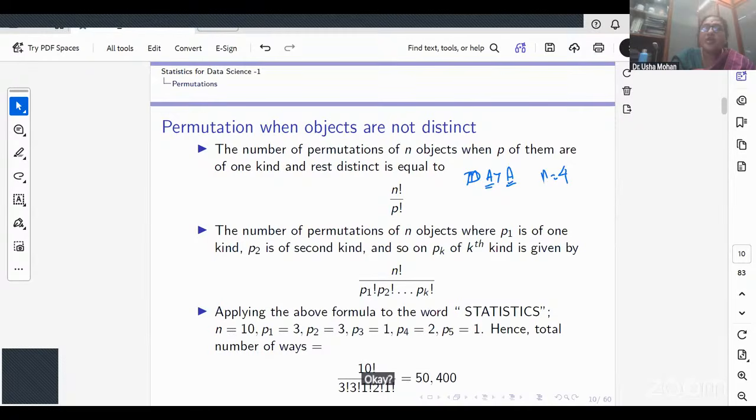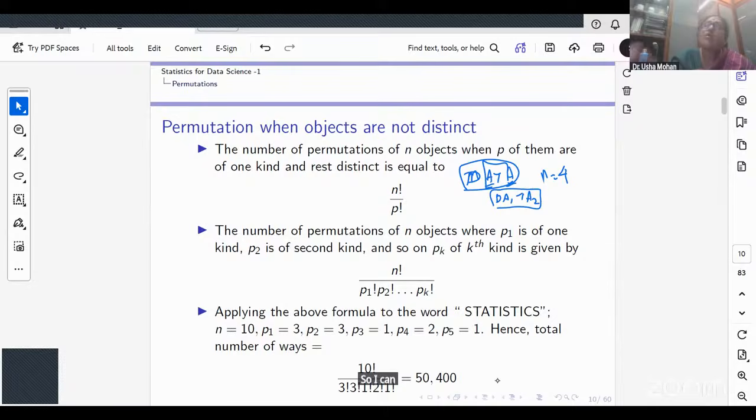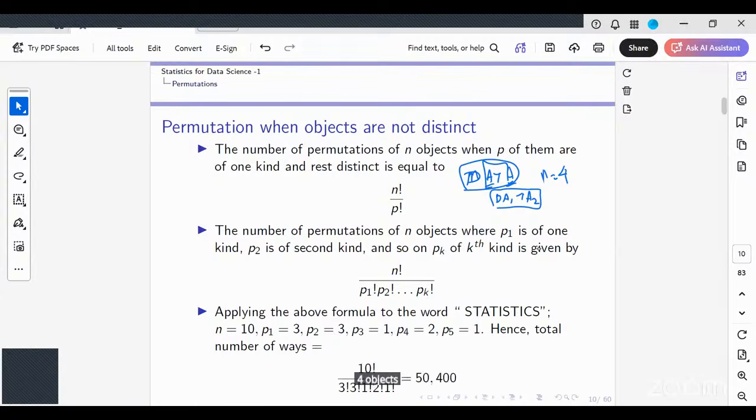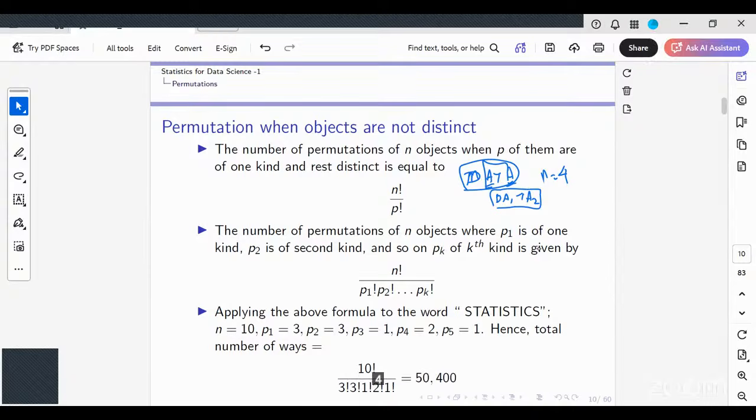So, how many ways can I arrange this data if 2 of them are of one kind? If you go back to your lectures, we call it DA1, TA2. Suppose I have all of them distinct. How many ways can I arrange these 4 objects?